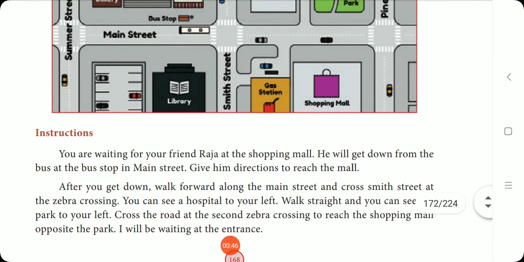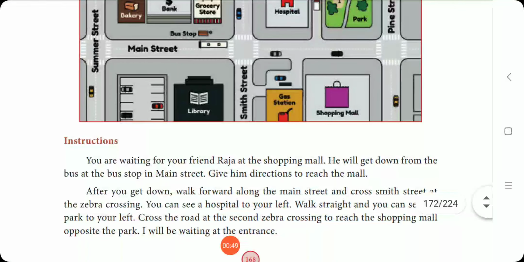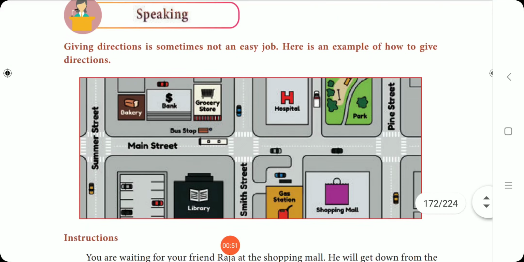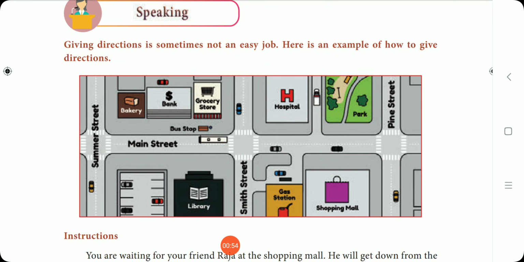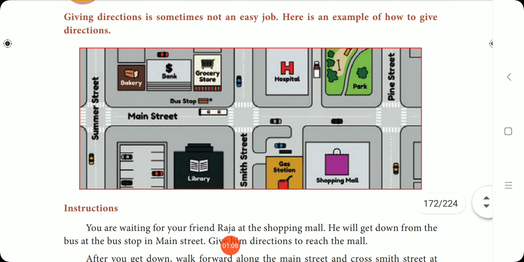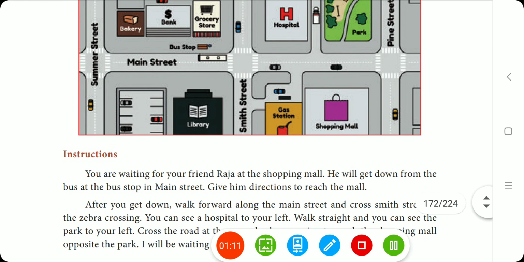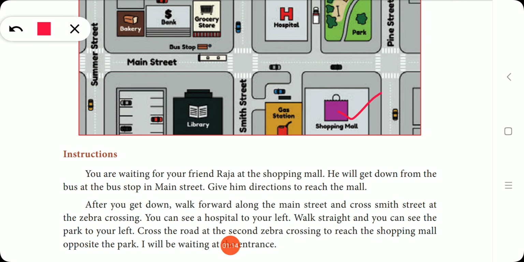See, look at the instructions. You are waiting for your friend Raja at the shopping mall. So where is the shopping mall? See, where is the shopping mall in this picture? Here is the shopping mall. You are waiting for your friend Raja at the shopping mall. He will get down from the bus at the bus stop in the main street. So, where is main street? This is the main street.